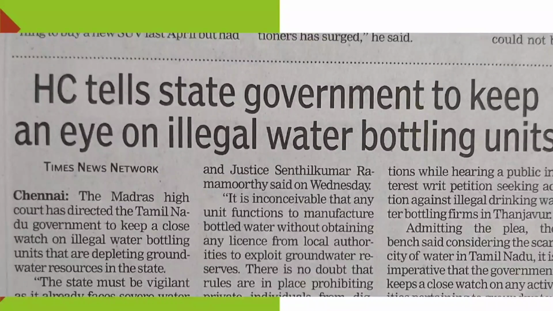This is yet another example of the to infinitive in the news headline. I had told you earlier that newspaper headlines are usually in the word range of 5 to 10 words maximum. However, some traditional news headlines sometimes exceed the limit when they feel they have adequate space on them. That's why I wanted to present this news headline for you. High Court tells state government to keep an eye on illegal water bottling units.